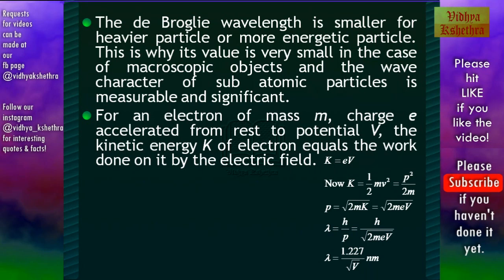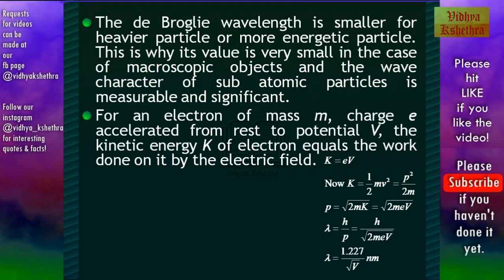Now, we know that the kinetic energy is given by K is equal to half mv square, which is equal to p square by 2m, where p is the momentum, or p is equal to root of 2mK. That is equal to root of 2meV.